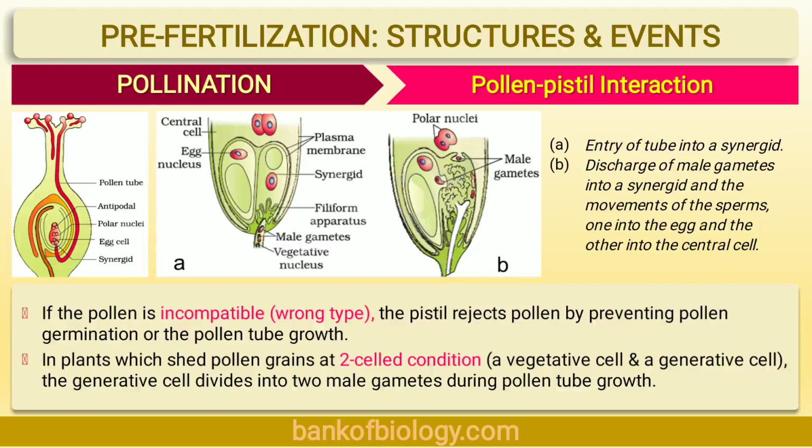It germinates and produces the pollen tube. Its growth through the style is determined by specific chemicals. Stigmatic surface provides essential prerequisites for the successful germination. What does it mean? It means the stigmatic surface provides some essential requirements, some essential conditions for the successful germination. They are absent in the pollen.